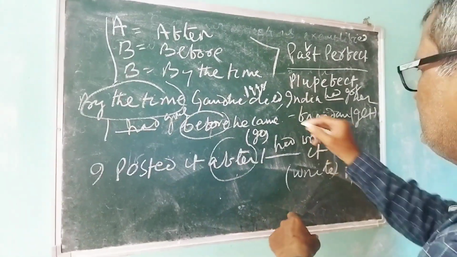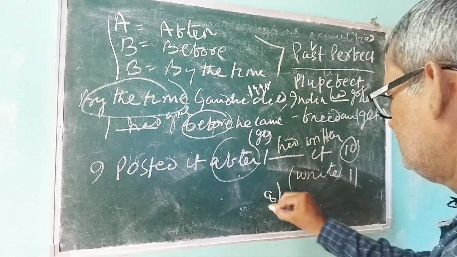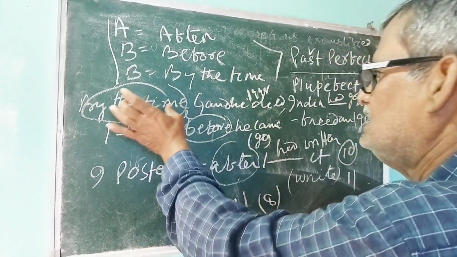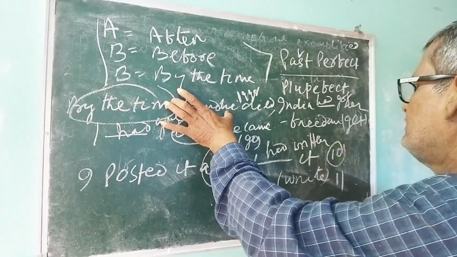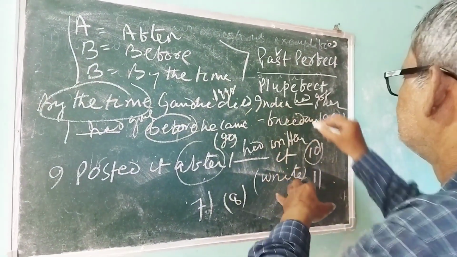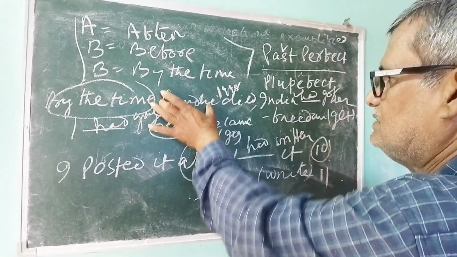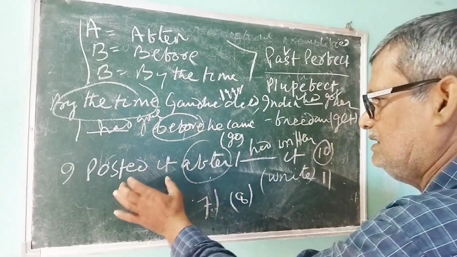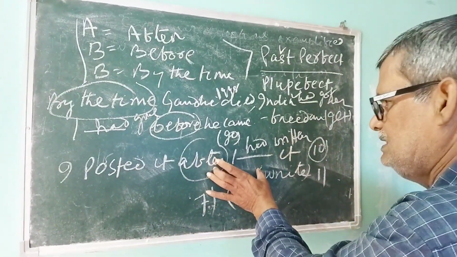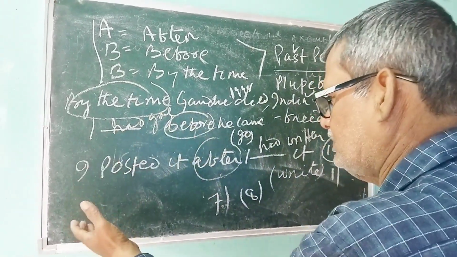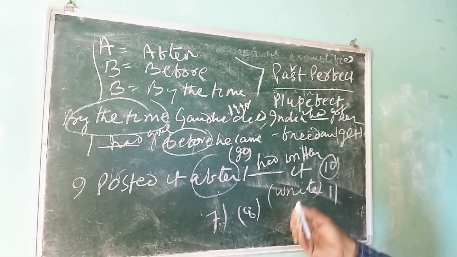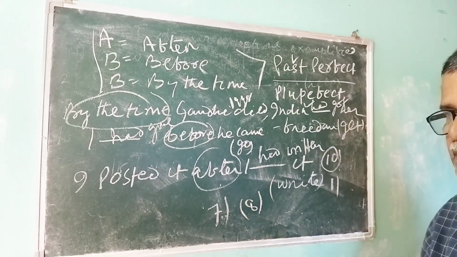So she came at 8 o'clock, and I had gone at 7 o'clock. This is by the time Gandhi died, India had got. This is your previous action. This is the subsequent action. This is the previous action. This is the subsequent action. Posted after. This is the previous action. This is the subsequent or after action. So write them down and remember how interesting and pleasing it is to your mind.